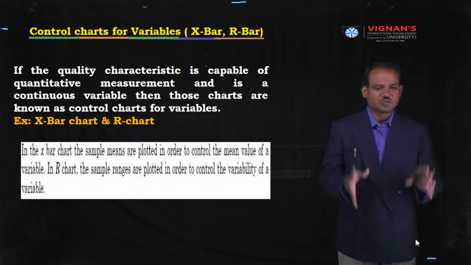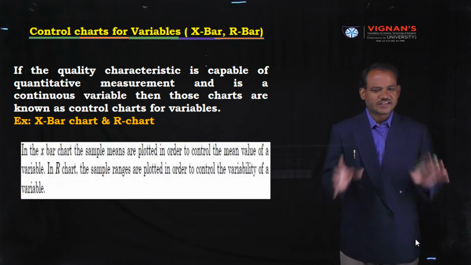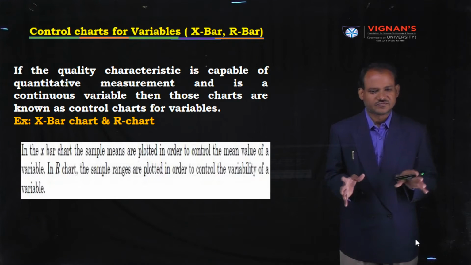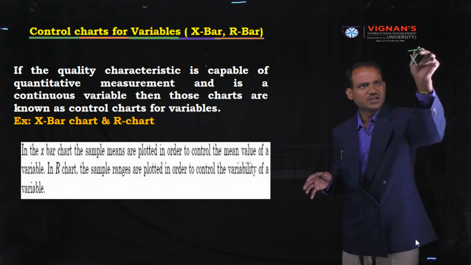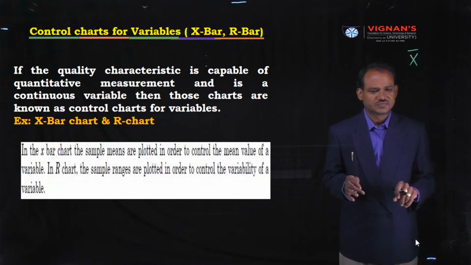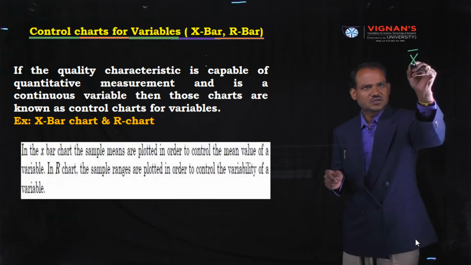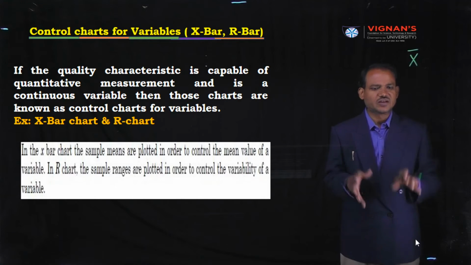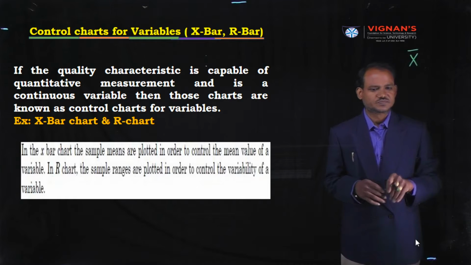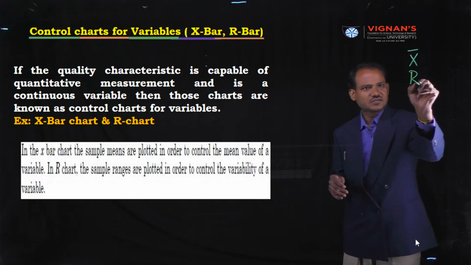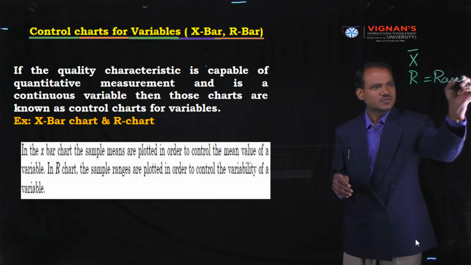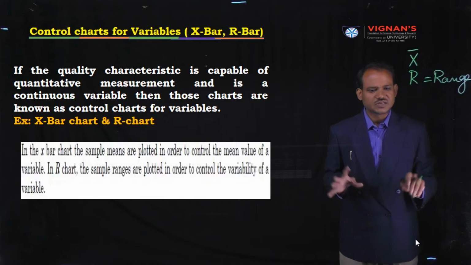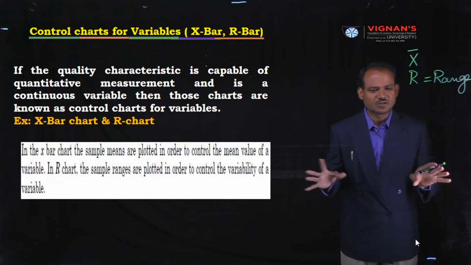What is the meaning of X bar? X means variable. Bar means mean of the items. X bar means we are going to evaluate the mean of the samples. R means range. Range means how much variability there is among the samples.